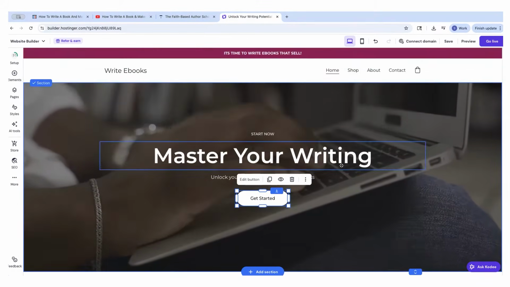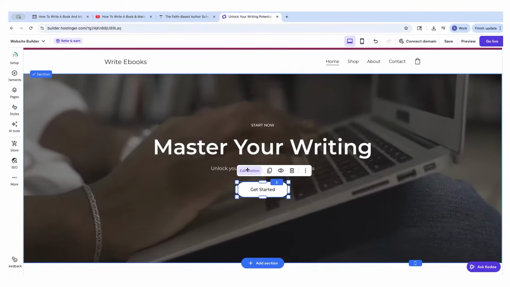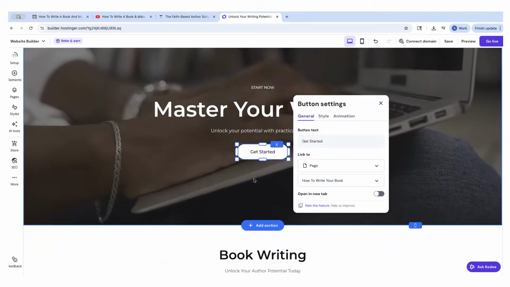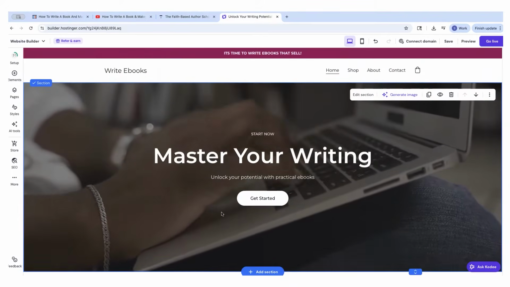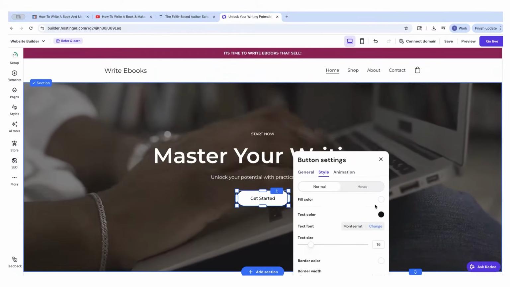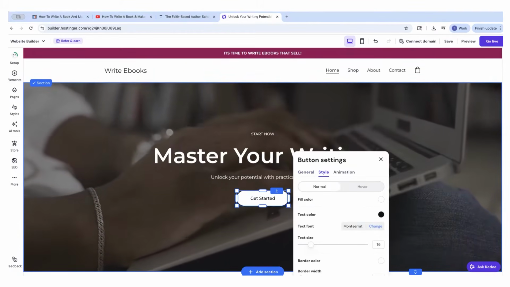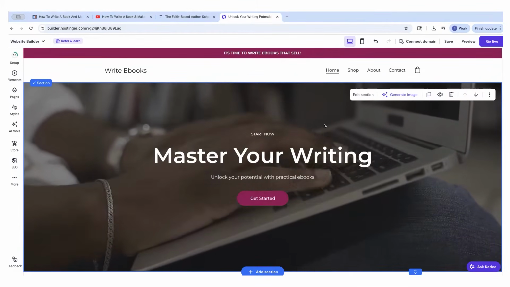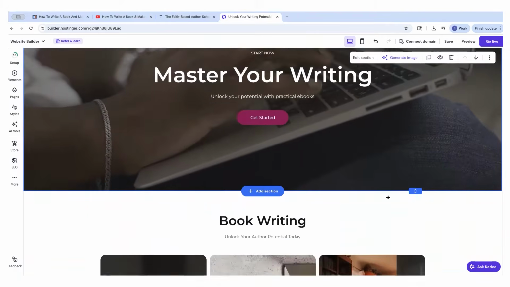I'm going to move this here. You see, I can just literally move this stuff. Click edit button, link to page, and then select your book. How cool is that? Only thing I might want to do is click edit button and then click style, fill color, and I'm going to go ahead and grab the same pink color. And then the text color, I'm going to go ahead and go to white. Just so it matches the branding a little bit better.